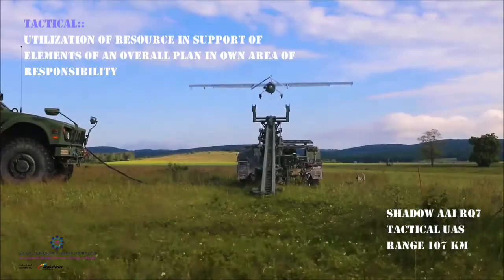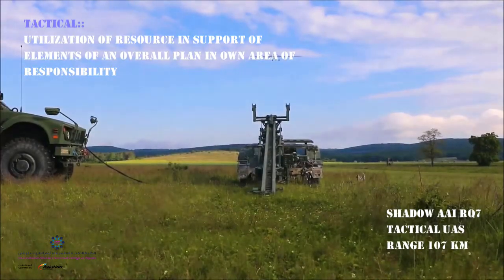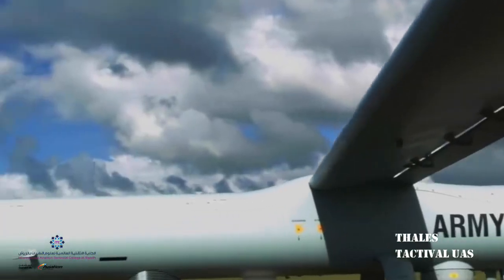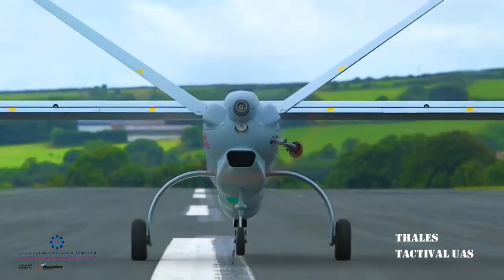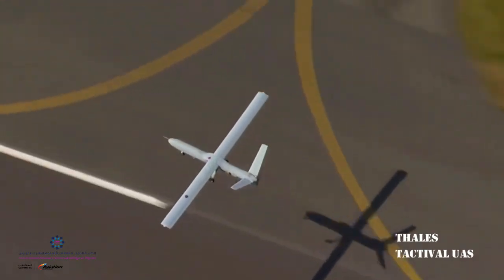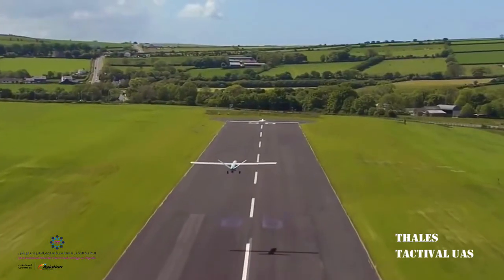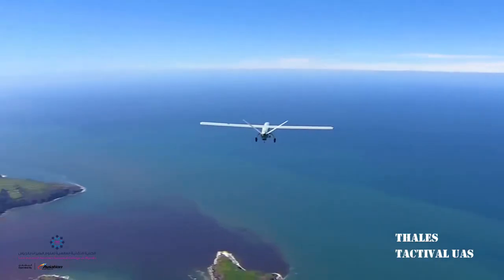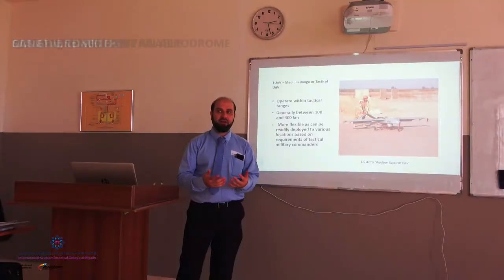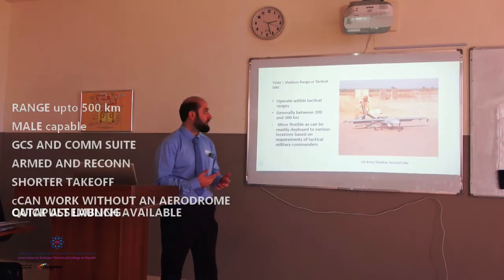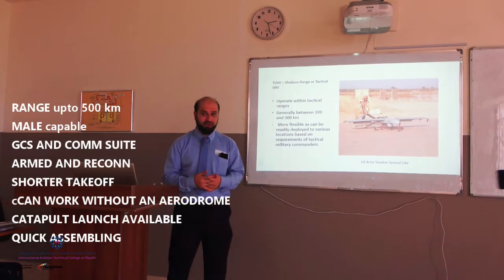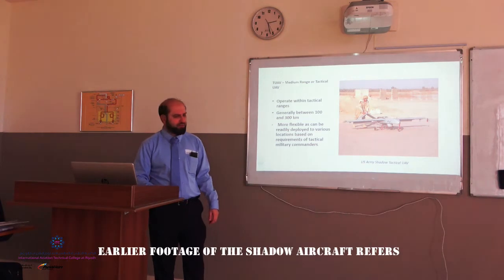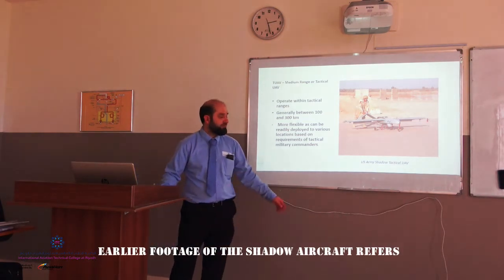And it's a bit more flexible because you can deploy it in various locations based on requirements of tactical military commanders. So you can basically assemble it and disassemble it in different areas, in different terrains. So this is why this one is quite handy to use. And an example of this is the US Army Shadow Tactical UAV.